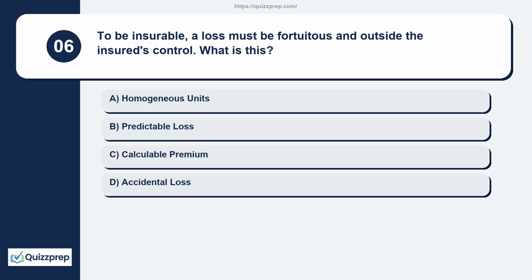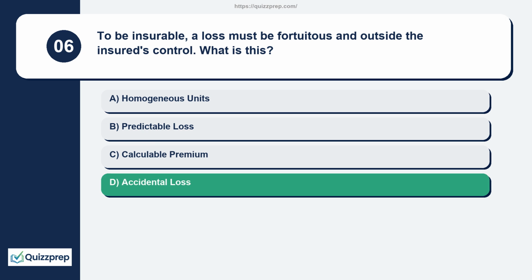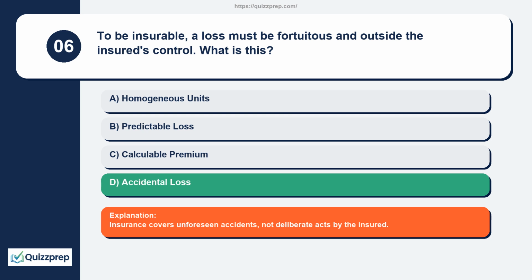Question 6. To be insurable, a loss must be fortuitous and outside the insured's control. What is this? Homogeneous units, predictable loss, calculable premium, accidental loss. Insurance covers unforeseen accidents, not deliberate acts by the insured.